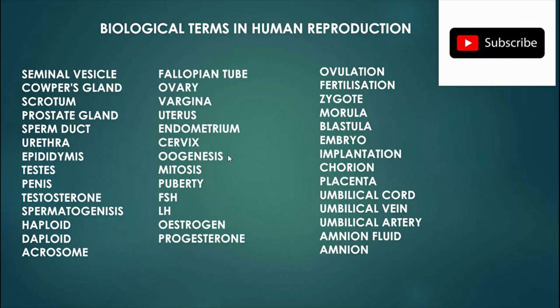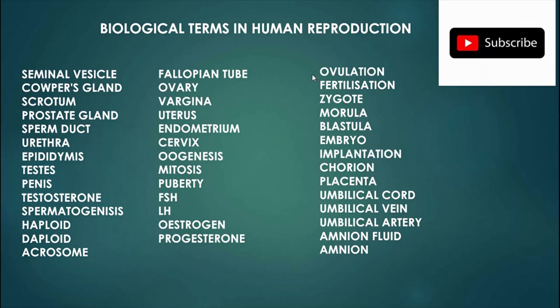We have oogenesis, which is a process whereby an ova is produced in the ovaries. We have mitosis, we have puberty. We have these two hormones, FSH and LH. FSH is follicle stimulating hormone, it explains itself. We have luteinizing hormone, which stimulates ovulation. We have estrogen, which makes the uterus thick, ventilated, and vascularized. We have progesterone, which maintains pregnancy and keeps the uterus thicker.